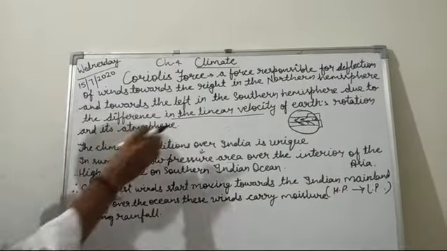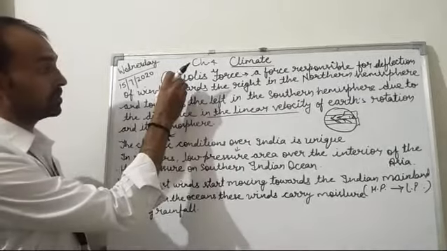This is the only means responsible, only because of the Coriolis force, that it gets deflected, because we have already learned that the earth's axis is tilted at 23.5 degrees. Just because of this it happens.